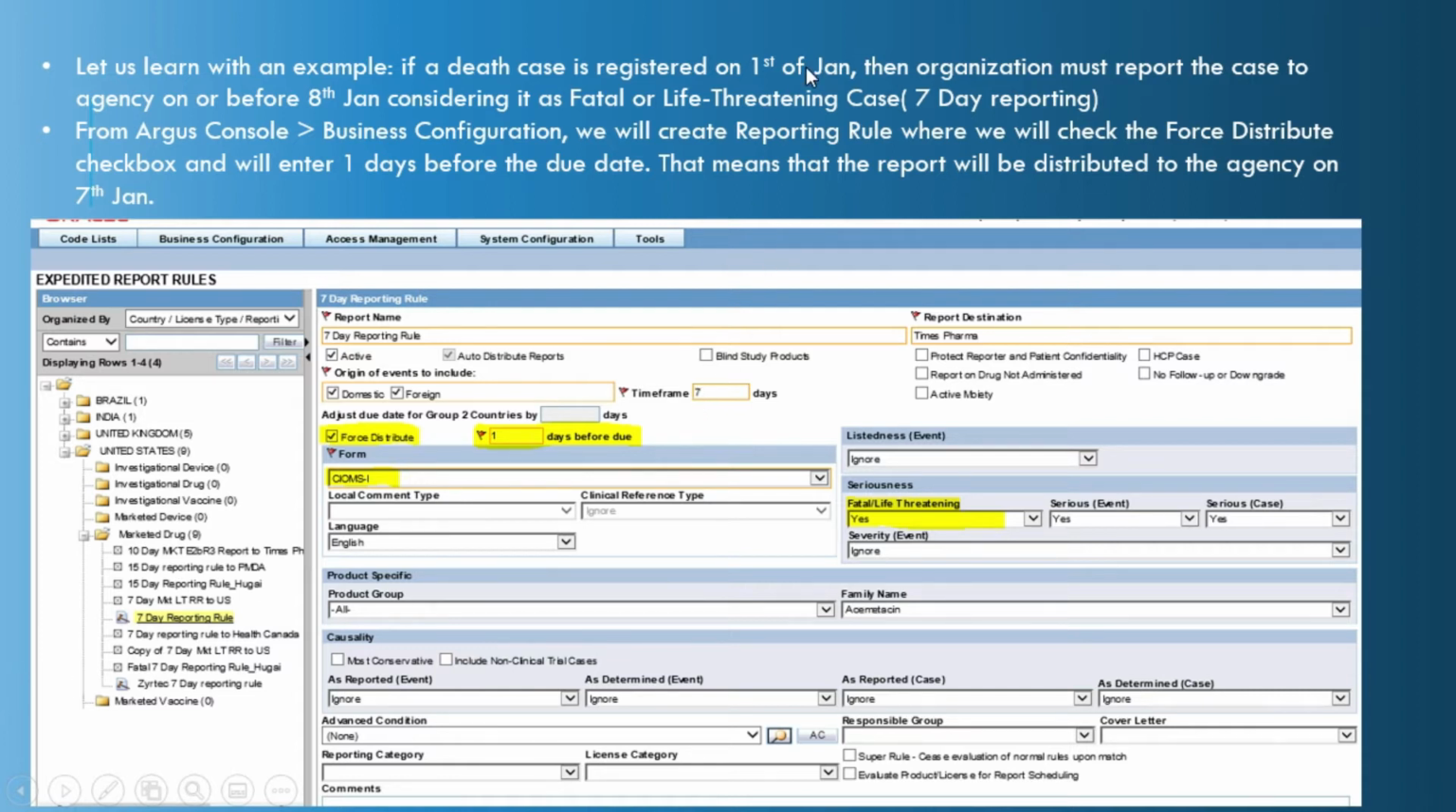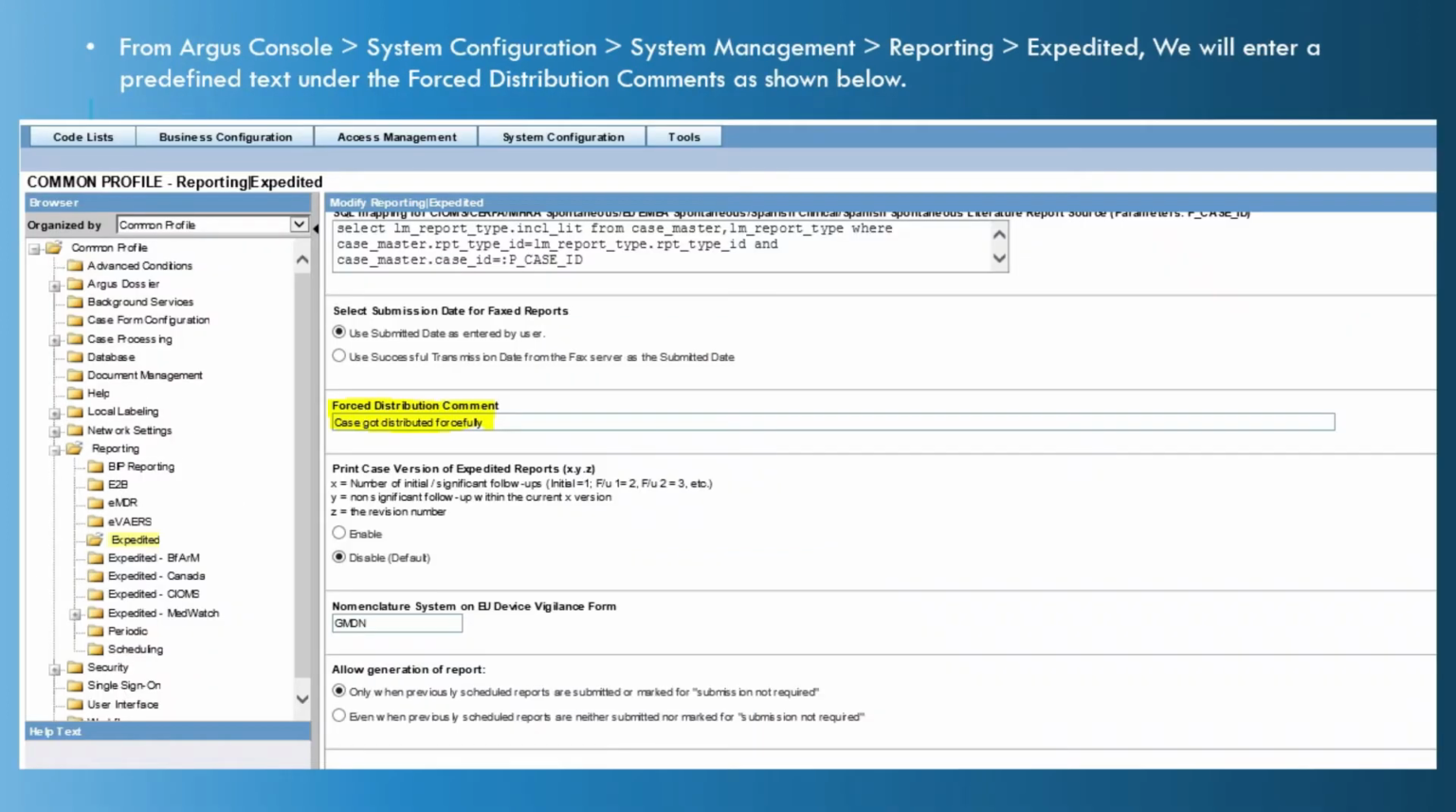So what will happen if the case is registered on 1st of Jan? The due date is 1 plus 7 days, it is 8th. So on 7th of Jan, force distribution will transmit the report to the agency on its own. Now in order to complete the configuration, we will have to enter a predefined text under force distribution comment as shown on the screen. This option will be available under Argus console, system configuration, system management, reporting, expedited.